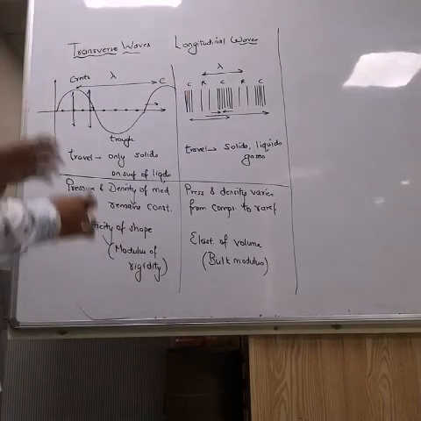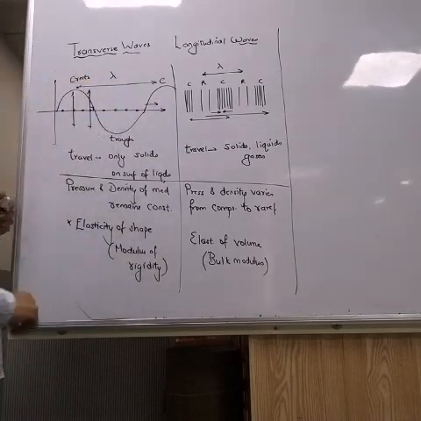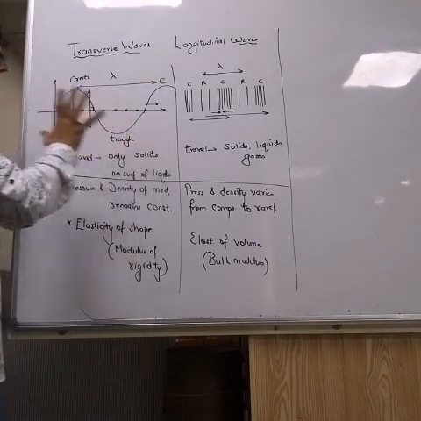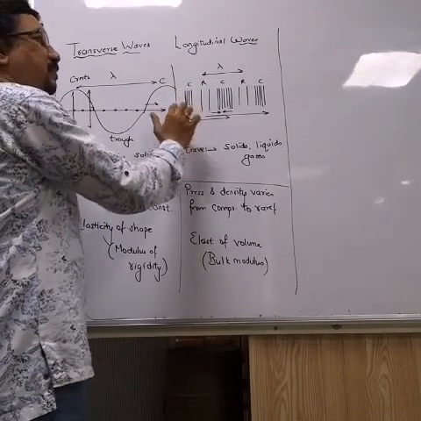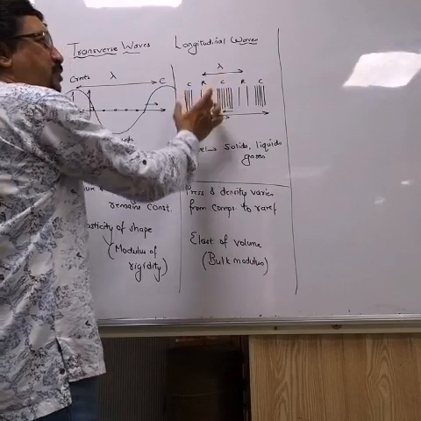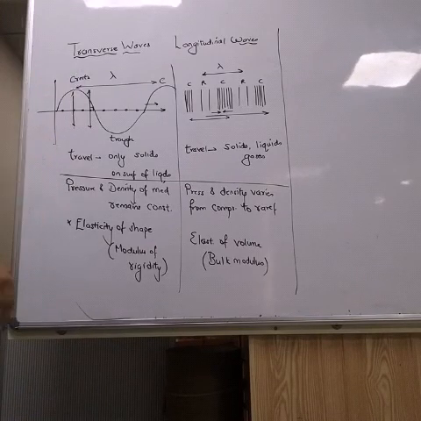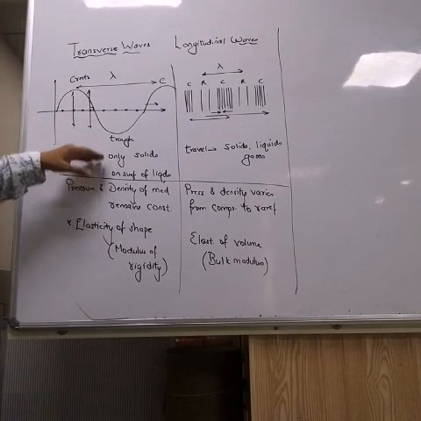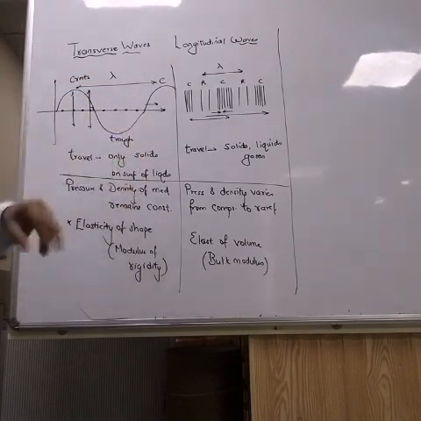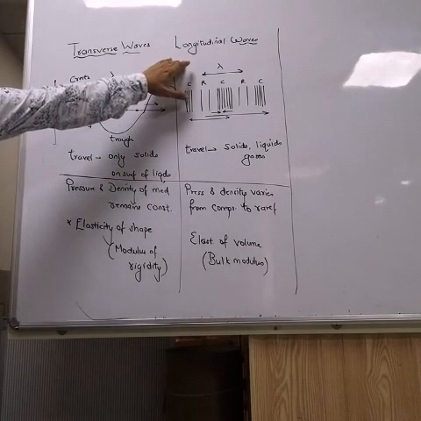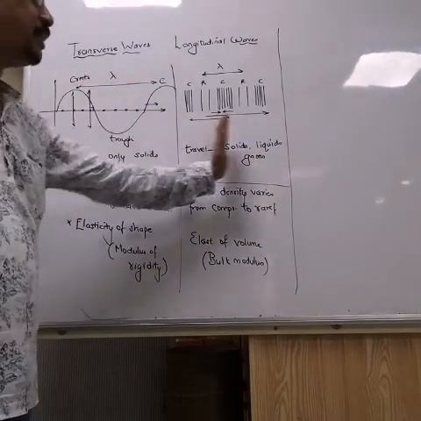One more thing, between two successive crests, the distance is nothing but wavelength given by symbol lambda, or between two successive troughs, the distance is called wavelength lambda. In this case, the distance between two successive compressions or two successive rarefactions is called wavelength lambda. Okay. Fourth difference. Transverse waves can travel only through solids and on the surface of liquids. But longitudinal waves can travel through solids, liquids and gases. In all the three mediums they can travel.